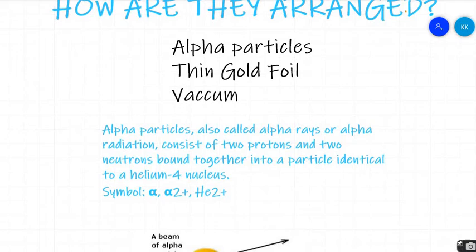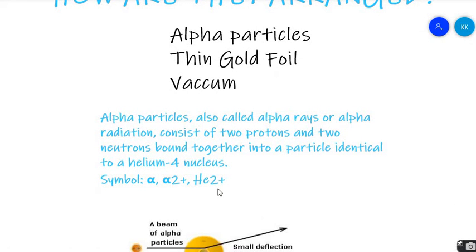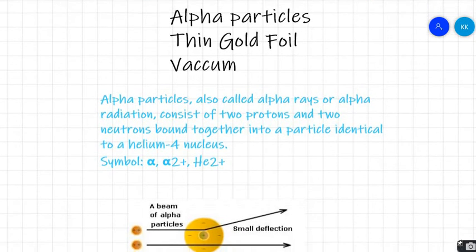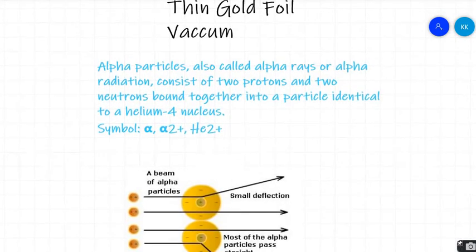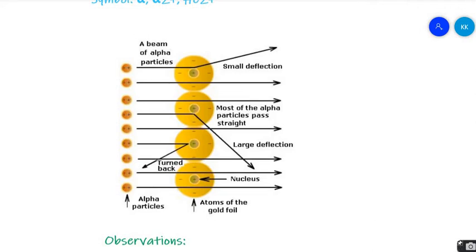In normal language, I will say two protons with two neutrons, similar to a helium-4 nucleus. These are represented with this icon. So Rutherford took a thin gold foil in a vacuum and threw alpha rays on it.